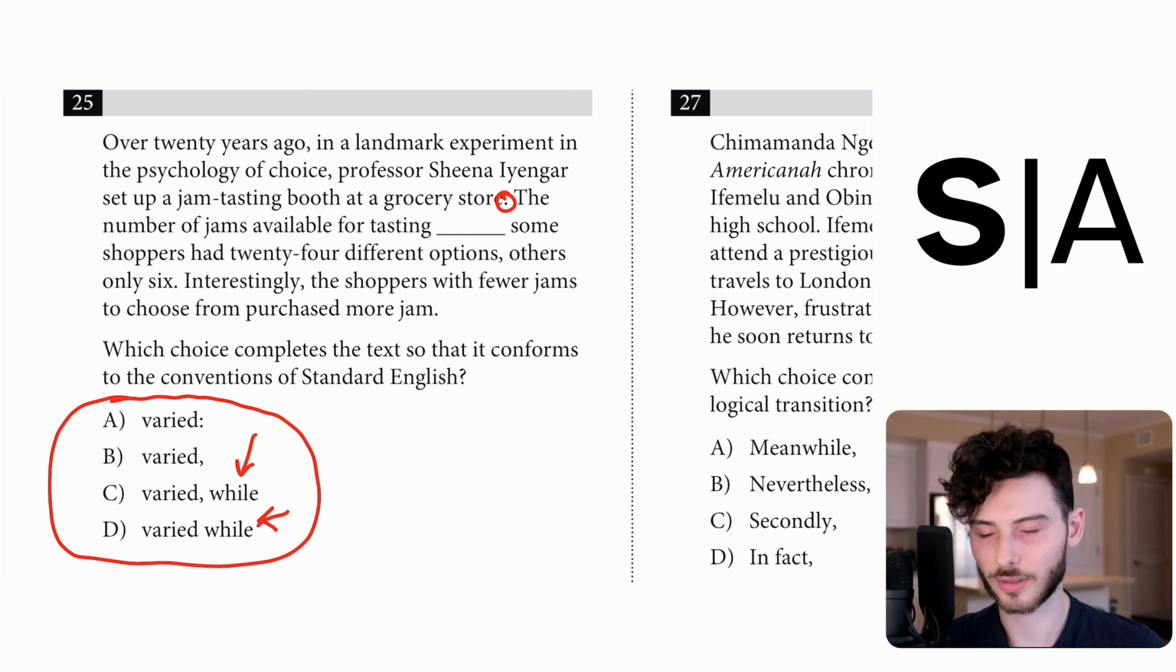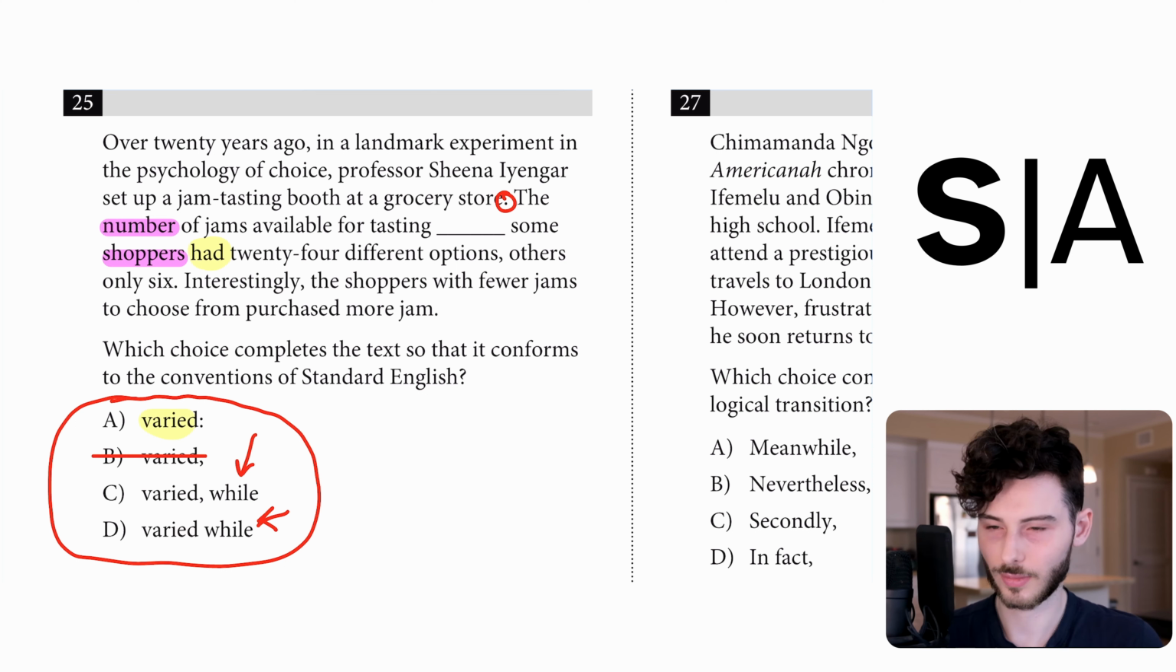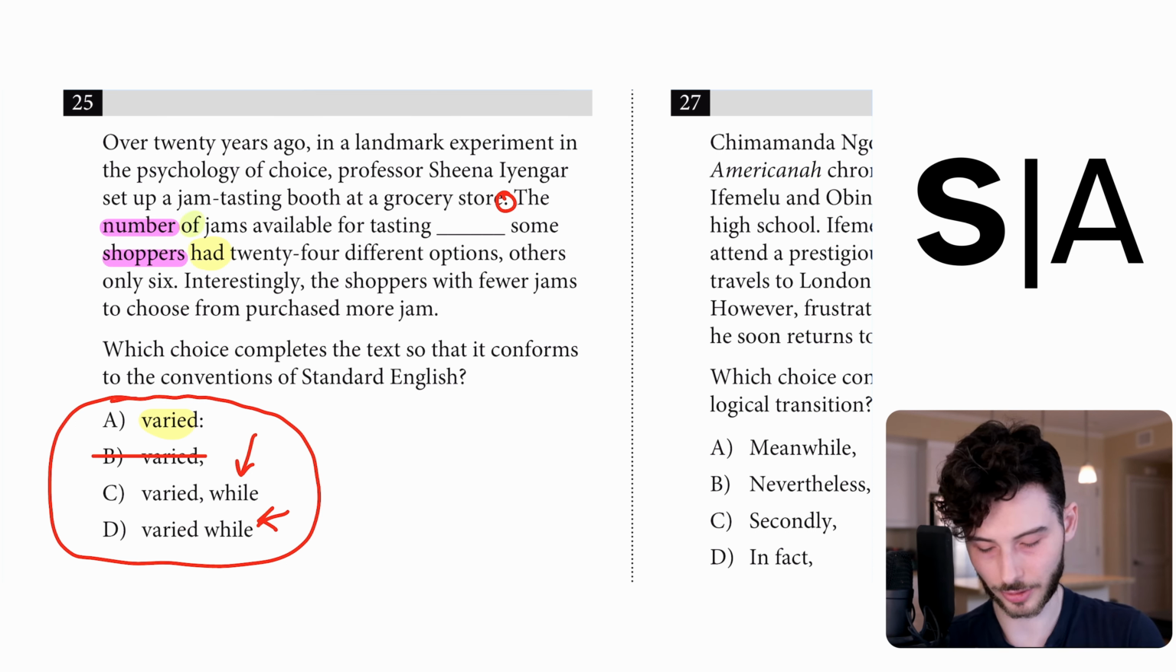If you look at the part after the underline, you can see a verb, had, and the subject that connects to it is shoppers. I have an independent clause after the underline because there's no word that would make this a dependent clause. That means that I have to go with either A, C, or D. B creates a run-on. The reason this creates a run-on is because if you look before the underline, the verb is varied and the subject is number. Why is the subject not jams? That's because of is a preposition, and the subject can never be after a preposition.